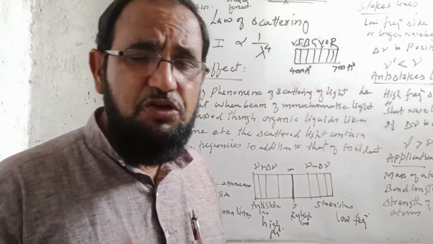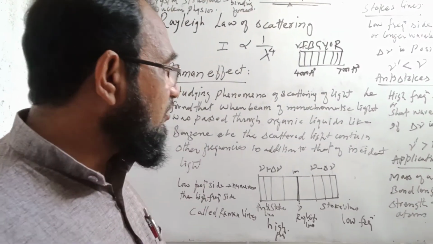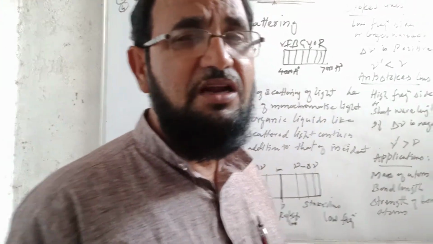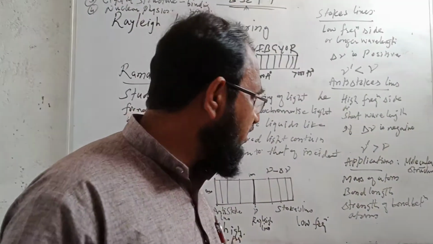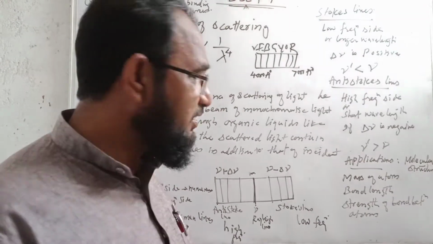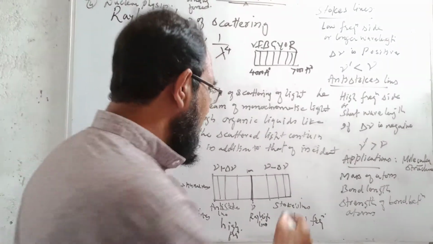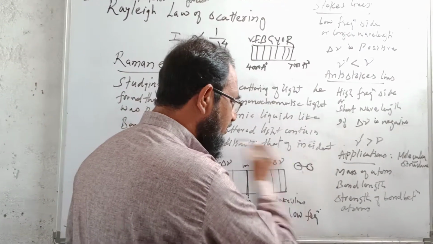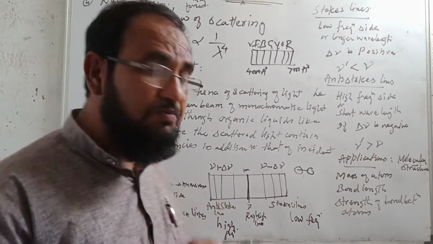So what is the use of the Raman effect? What are its applications? We can study the molecular structure, meaning the mass of the atom, the bond length between two atoms, and the strength of the bond between the atoms.